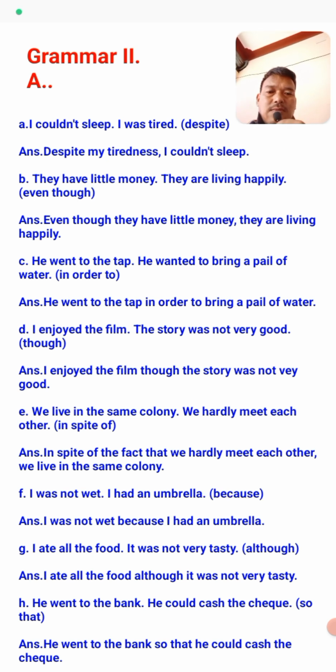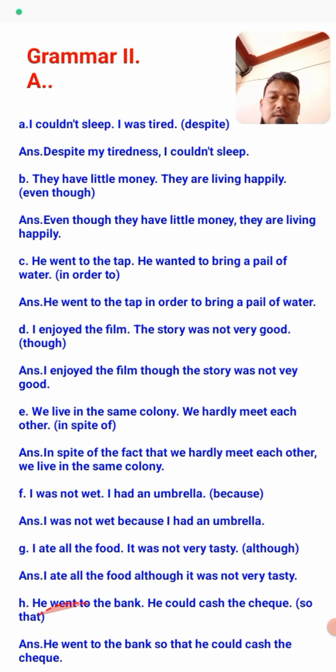Answer: I wasn't wet because I had an umbrella. Because is the connective we use here; connectives join two sentences to make one sentence. And G number: I ate all the food. It wasn't very tasty. Although is the connective. Now: I ate all the food, although it wasn't very tasty.